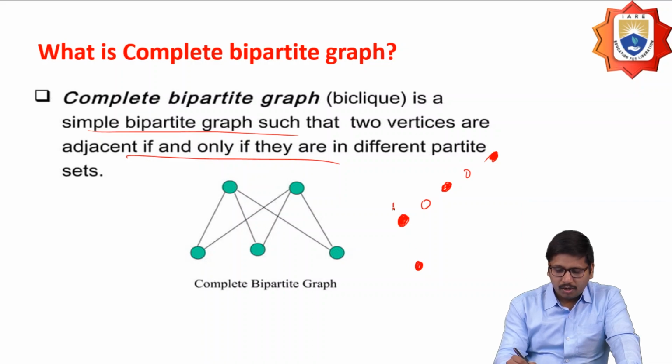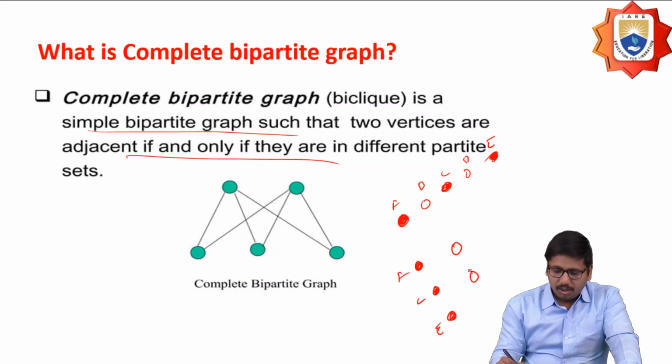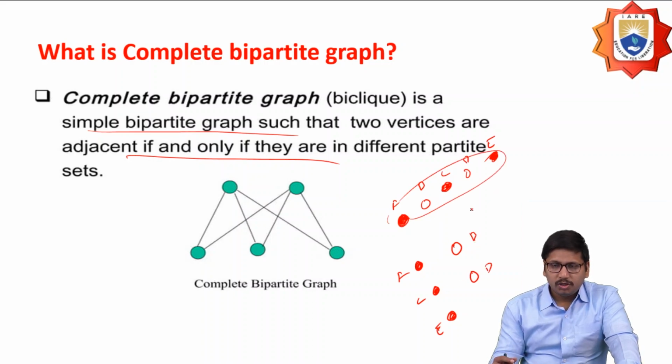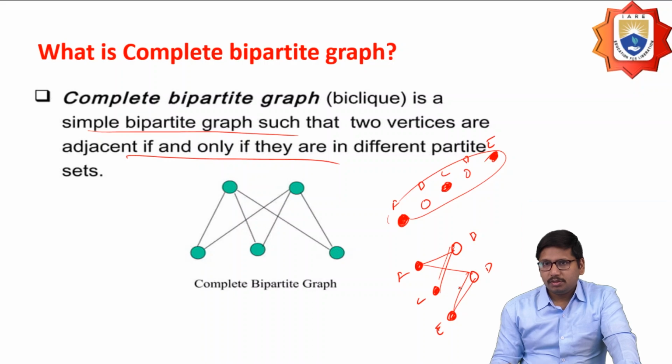So I'm going to have A, B, C, D, E. So this should be A, C, E, and B and then D. I'm going to segregate this set of vertices into two different sets of vertices, and I'm going to map between this pair of vertices. Then only can I say this is a complete bipartite graph.